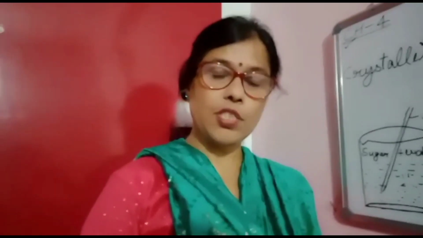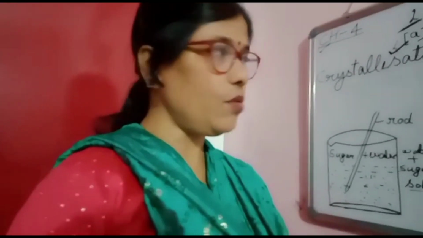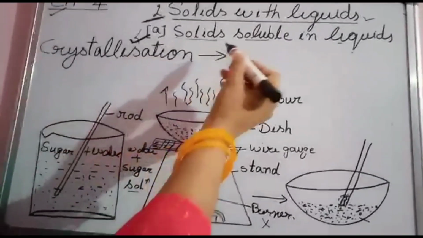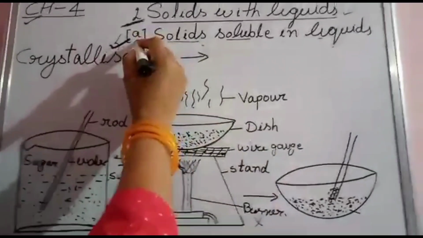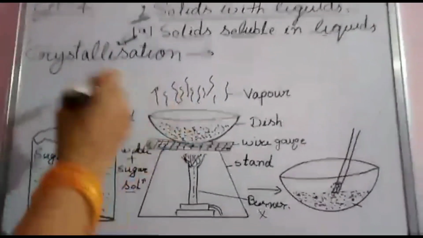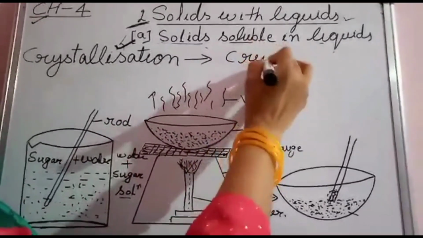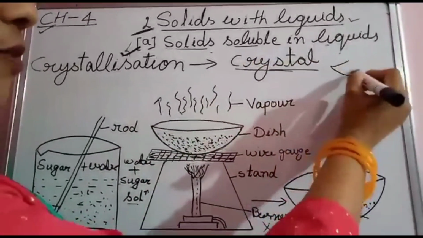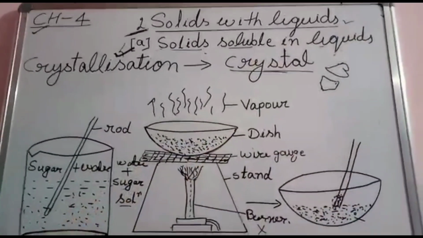So our next process of separation is crystallization. I have drawn the picture on the board, and I have also written the process of separation on the board. This process is called crystallization. Which type of mixture are we studying? Solids soluble in liquids. First process. And which process are we taking? Crystallization, named after crystal, the particle of sugar, or misri, which is in crystal form.